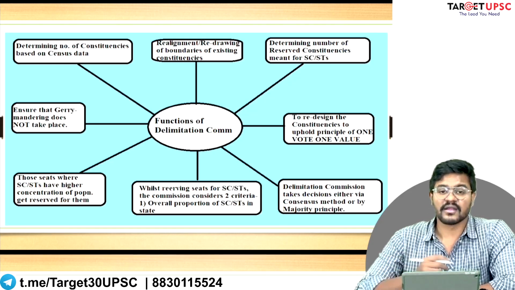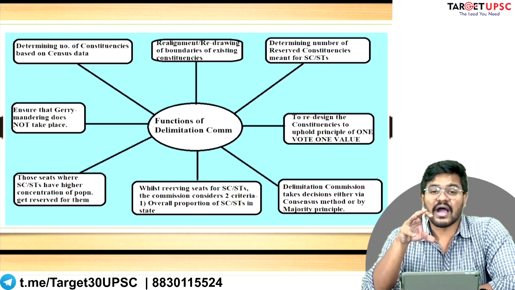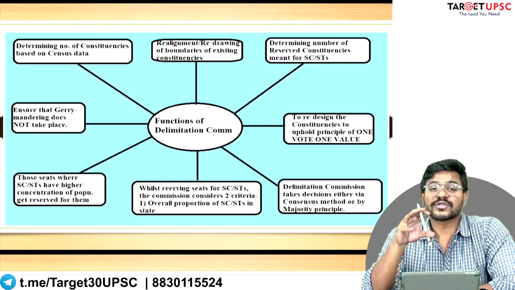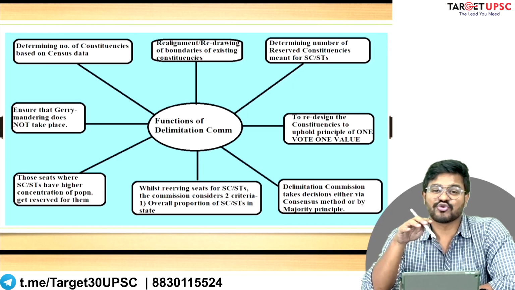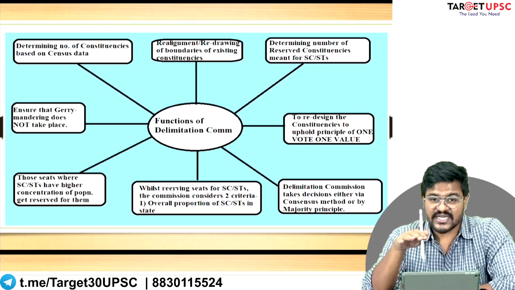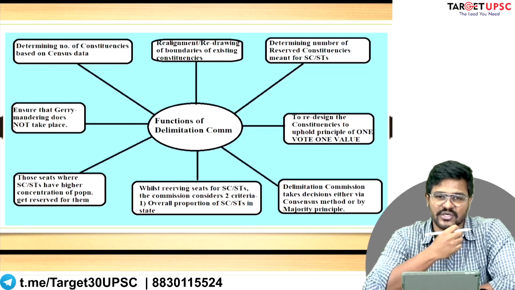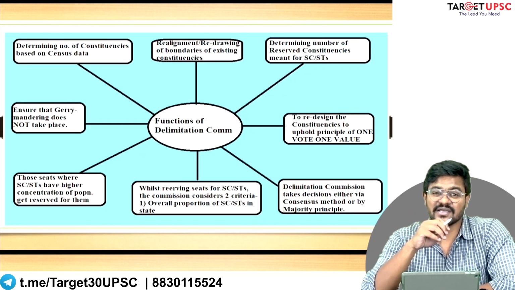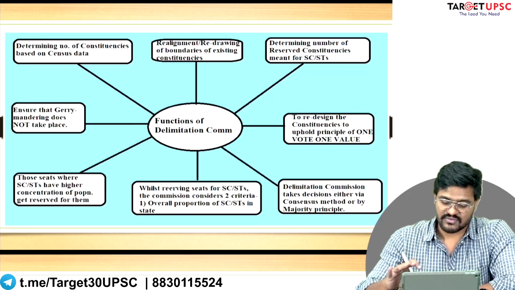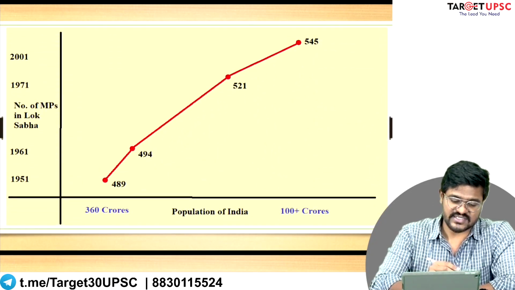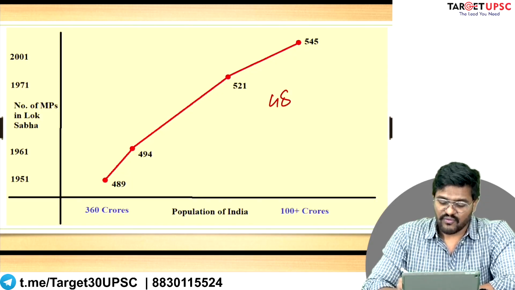Next, you now know how the Delimitation Commission of India determines the total number of seats to be reserved in a state for scheduled castes and scheduled tribes. We have already discussed that a few minutes ago. Now the question is, which seats to reserve? For example, in the state of Maharashtra, there are 48 Lok Sabha constituencies.